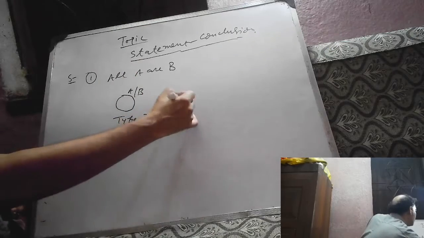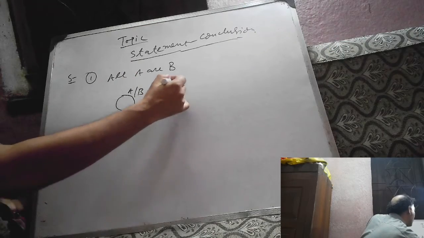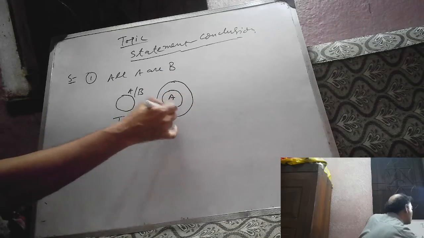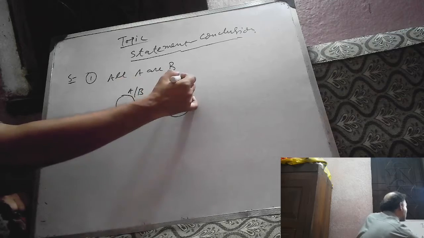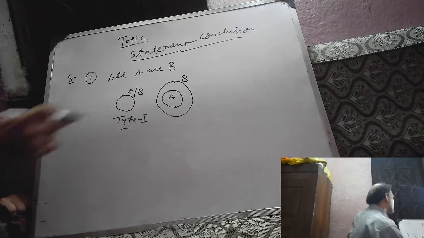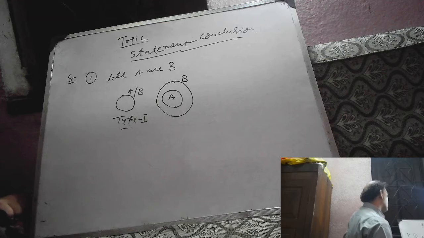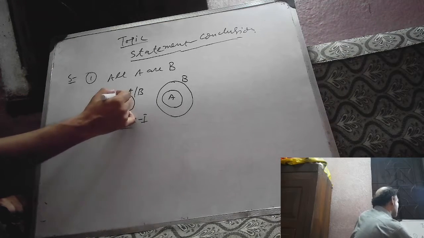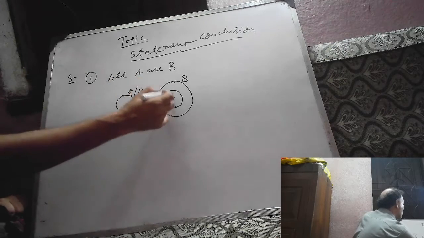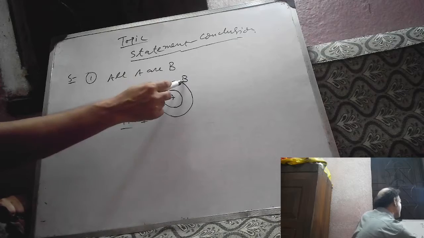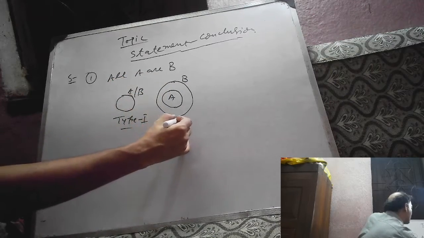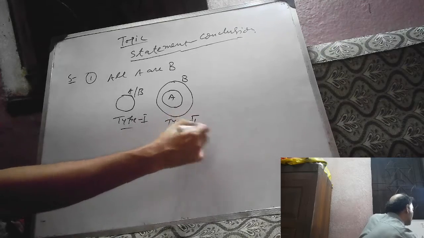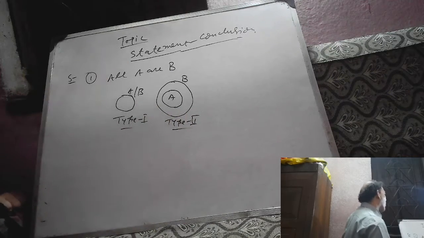Next, this is A, this is B. Two concentric circles: the inner circle is event A, and the outer circle represents event B. This also shows all A are B. So first, type 1: one circle, both indicating A and B. Second, two concentric circles, outer circle B, inner circle event A. So these are the Venn diagrams of all A are B.